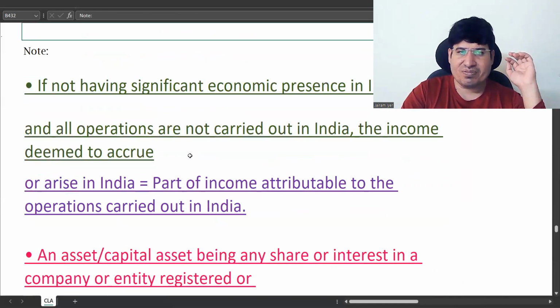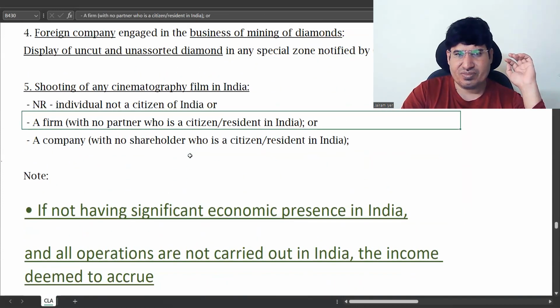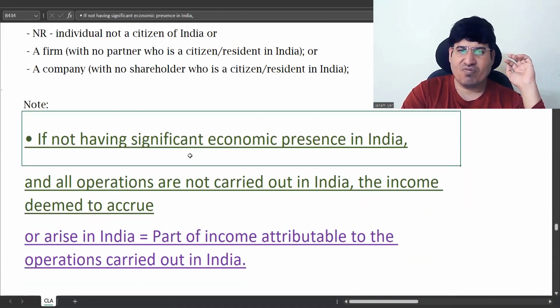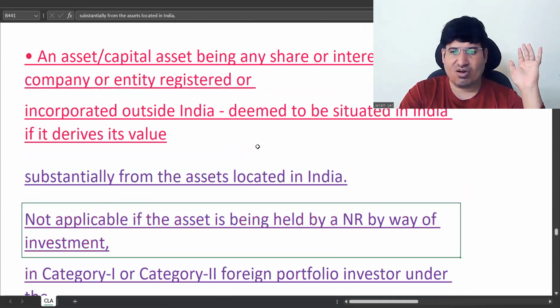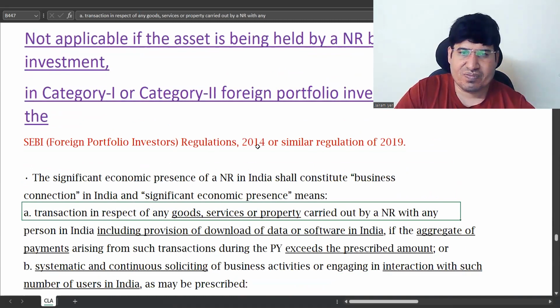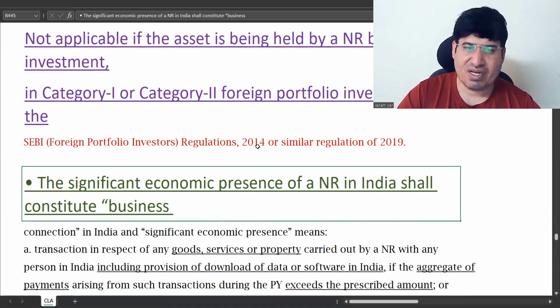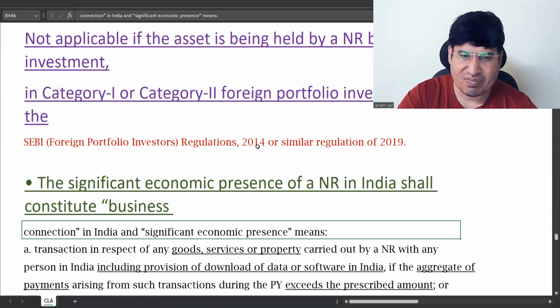Now here, this point is significant, as I'll explain what is significant economic presence, what you will treat as significant economic presence and what you will treat as non-significant economic presence. Significant economic presence will constitute business connection in India, so the whole thing will be taxable for them.